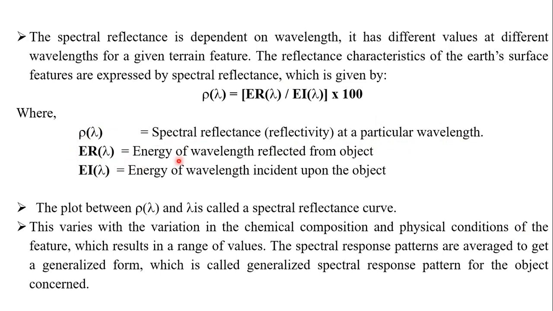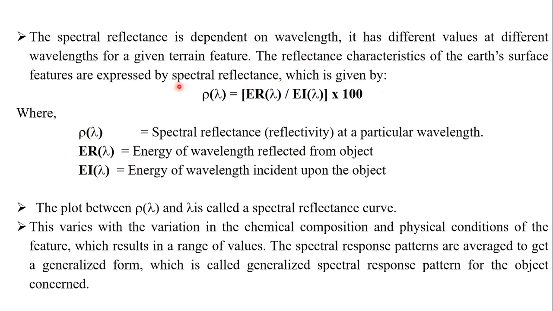ER lambda is nothing but the energy of the wavelength reflected from the object, how much energy was reflected from the object. EI lambda is the energy of the wavelength incident on the object, how much energy was incident on it. This is called ER and EI, and this is the overall spectral reflectance. So spectral reflectance is nothing but how much energy was reflected out of how much energy was given, into 100.